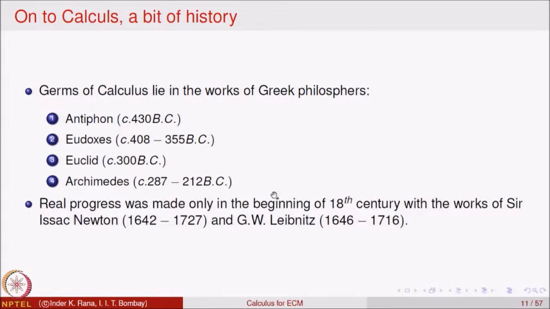You will see that from around 200 BC to around 1642, no real progress was made as far as calculus is concerned.